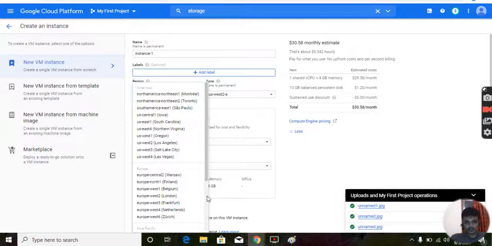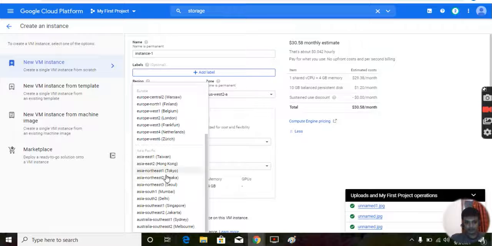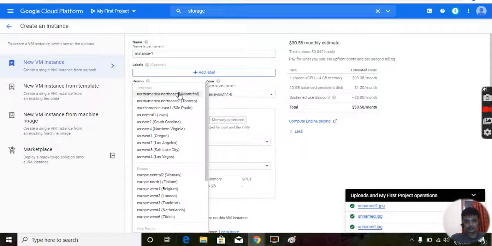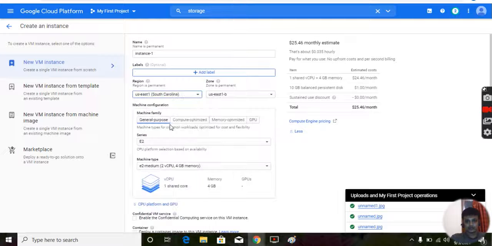Now let me change it to an Asian region, Asia Mumbai. So Mumbai has the same price. Okay, let me change it to see, when I select South Carolina it becomes 25. So from here you can check it also, for one CPU, 4 GB RAM, $24.46 they are charging per month, and 10 GB of disk, hard disk. Persistent disk means permanent storage where you can save data. So I hope it is clear to you.